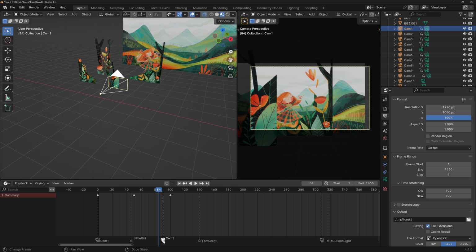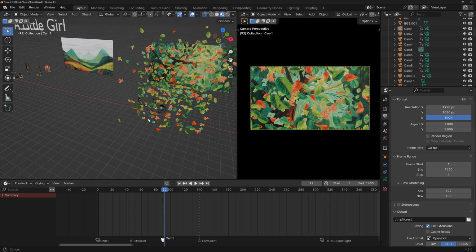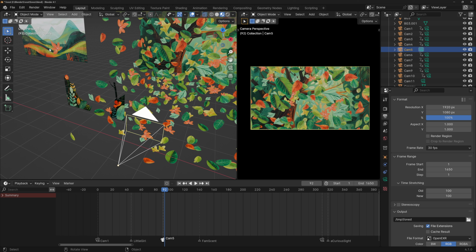They indicate that this particular camera, so Cam 5 here, is bound to this marker. At that point, this camera will become the active camera. And we can see that it's active by looking at the triangle that points up. If it's solid black, this is the active camera, which should be because it's bound to this marker. As soon as we pass this marker, it becomes inactive. Now if we go here, this camera Cam 5 is now the active camera.